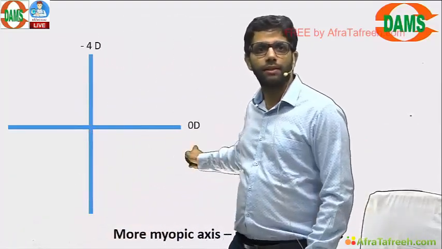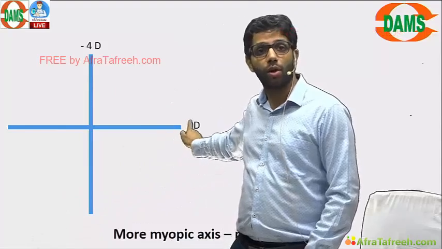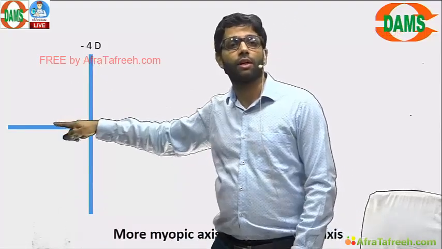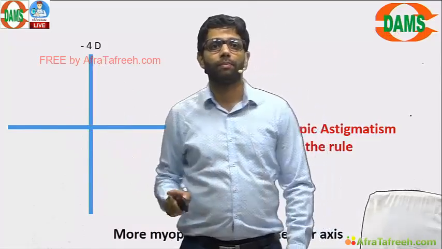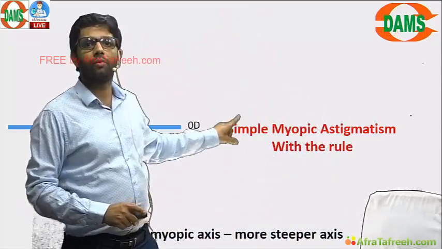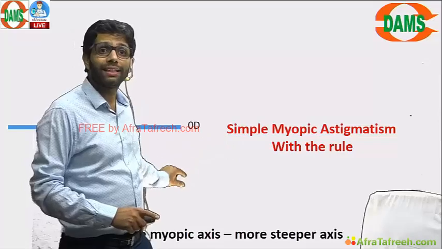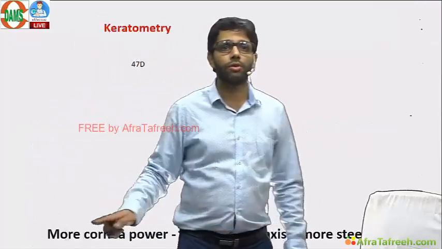What is this? 0, -4. 0 means rays on the retina. Minus is rays in front of the retina. Simple myopic astigmatism. Vertical is steeper, with the rule. So look for the more myopic axis in the refractive error. You get confused over here.